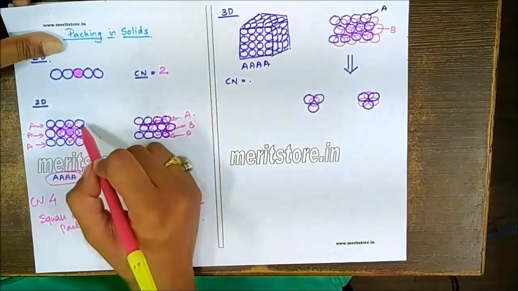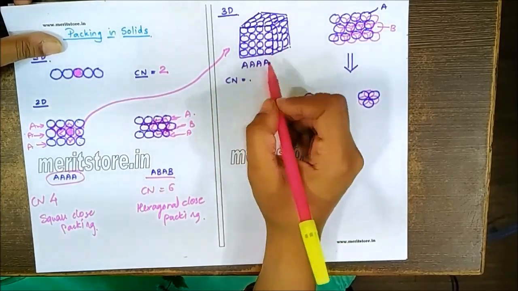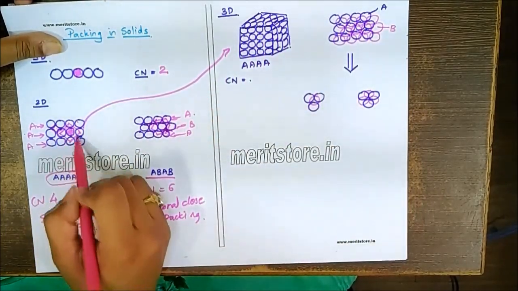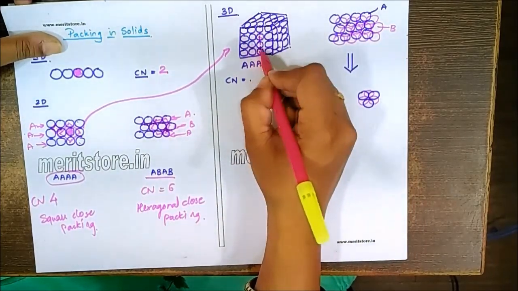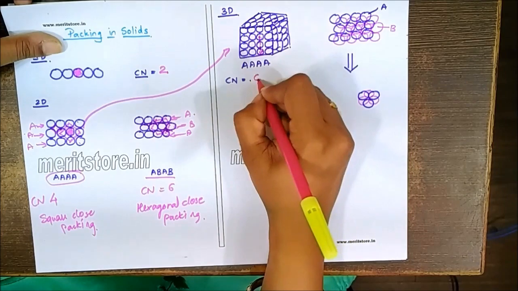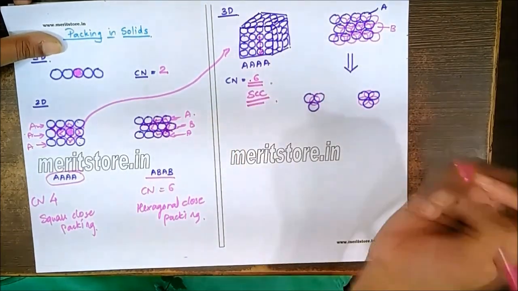Now if we continue this AA type of packing in 3 dimensions, we get the coordination number 6, because in 2 dimensions it will be 4. So one atom is coming above and one atom is coming below, and its own layer is having 4. So here the coordination number will be 6, which is the same as the SCC model.